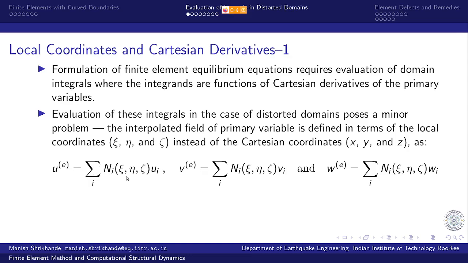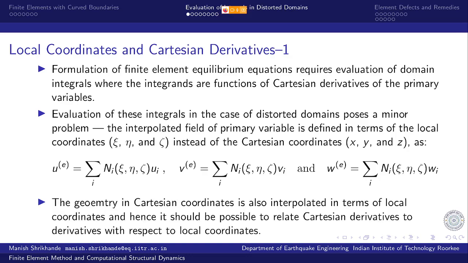So sigma Ni ui, with Ni functions of xi, eta, zeta, local coordinates varying between -1 and +1. And the geometry in Cartesian coordinates is also interpolated in terms of local coordinates. So x is given as sigma xi Ni, y is given as sigma yi Ni, and z is given as sigma zi Ni.